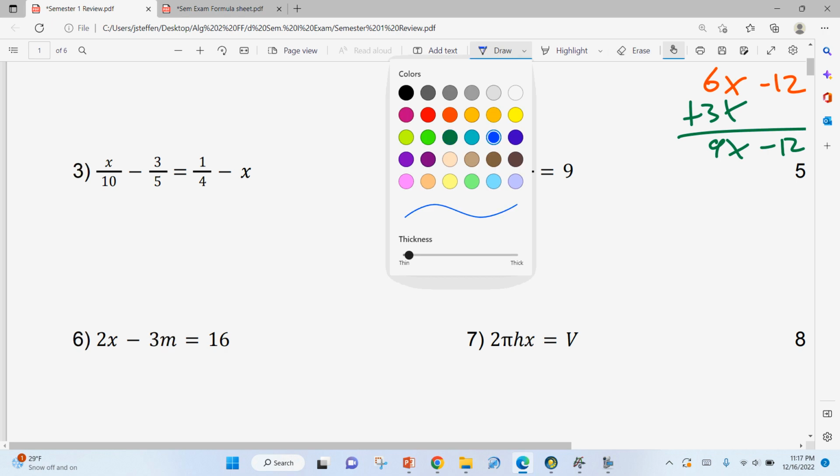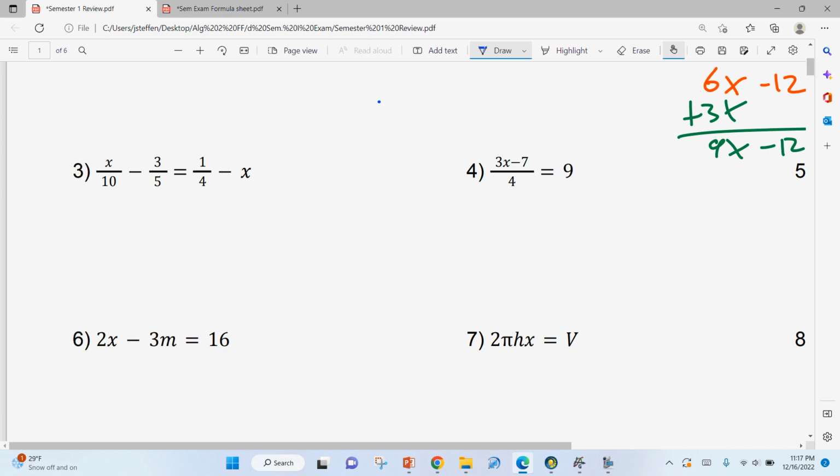right away. So the first thing I'm going to do to get rid of those fractions, we have a 10, a 5, and a 4. So I want to multiply by something that the 10, the 5, and the 4 all could multiply to be. So the first thing I thought of is 10, because 5 times 2 and 10 times 1, but 4 doesn't go into 10. 4 times what number is 10? There isn't any.